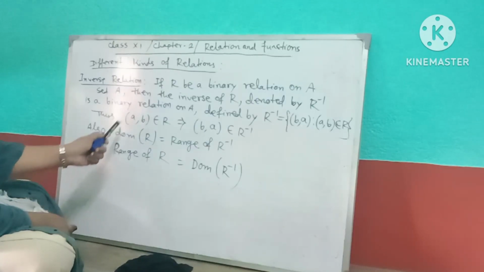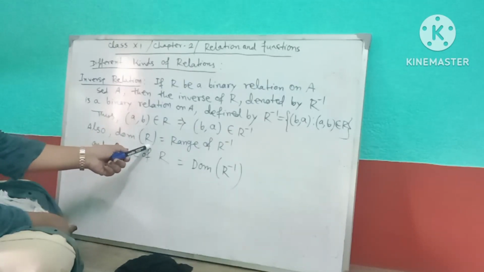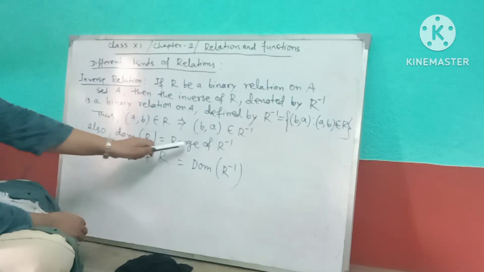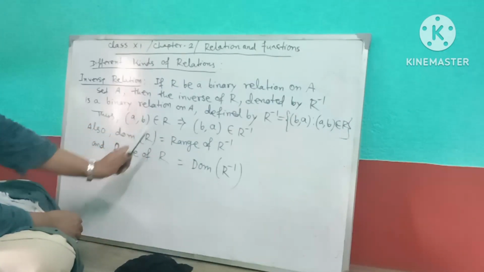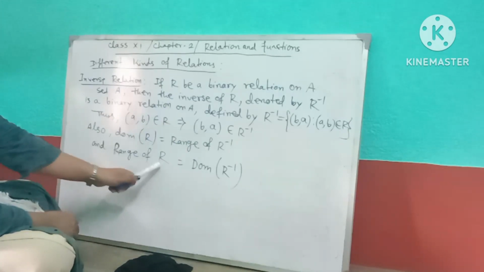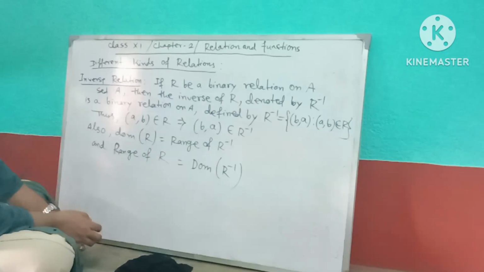And the domain of R will be the range of R inverse. In the same way, the range of R will be the domain of R inverse.